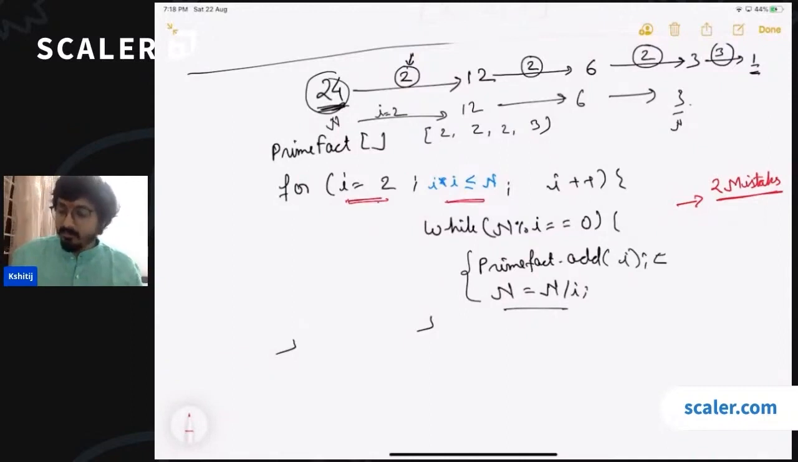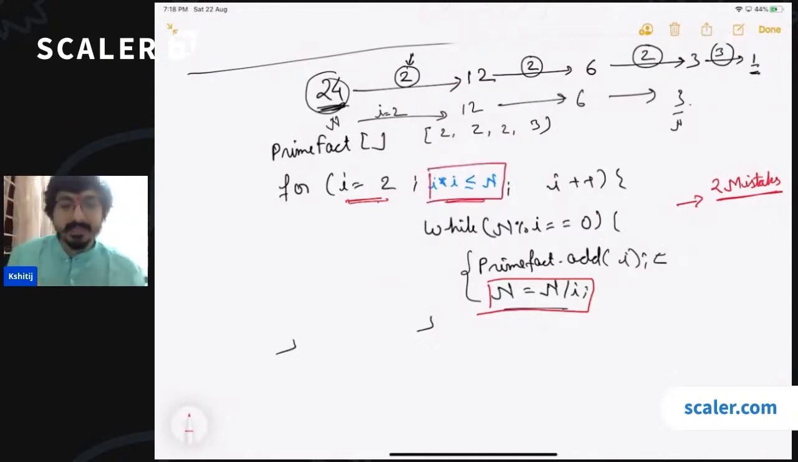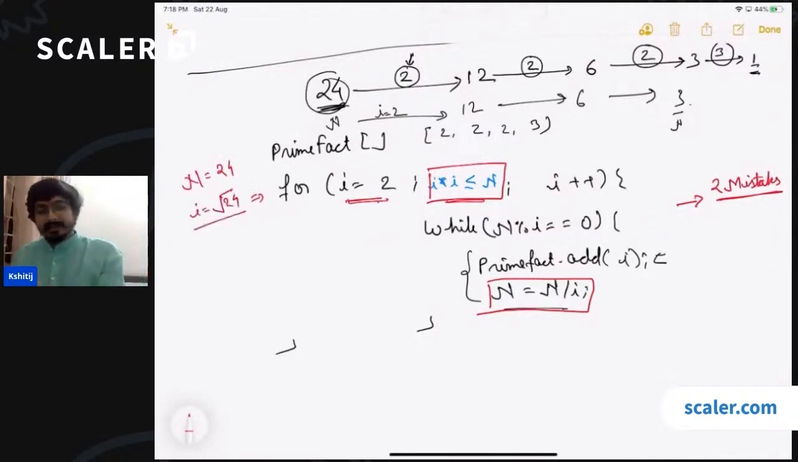Inside this loop, we are changing the value of n. Correct? n is changed inside this loop, and n is also there in the breaking condition. Initially, we started this loop with an assumption that n is going to be 24, so the maximum value that i can take is root 24. In the next iteration, you changed n to 12, so this condition is not going to hold true because n has been changed.